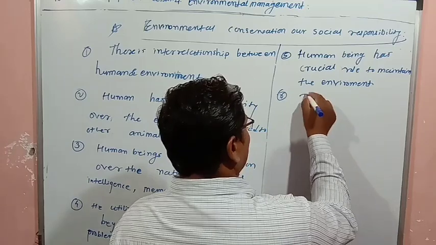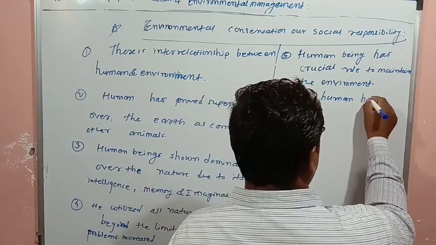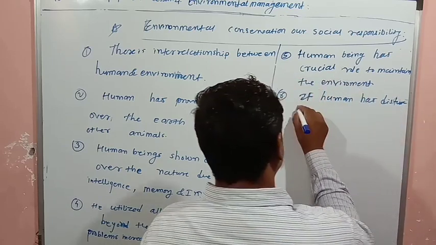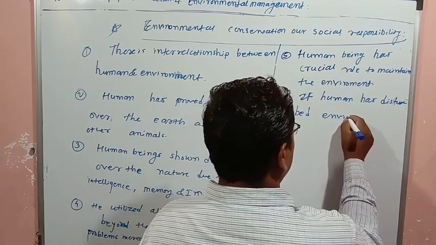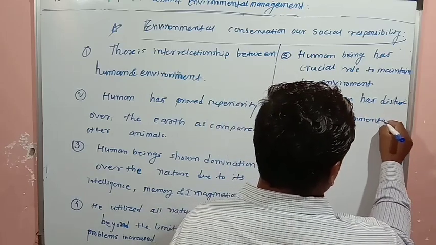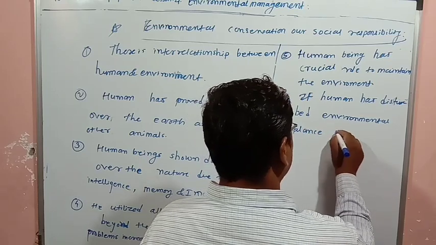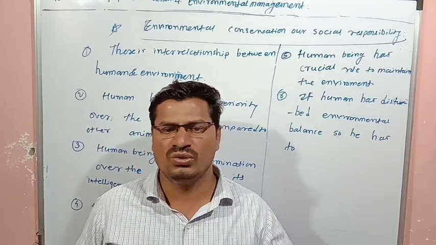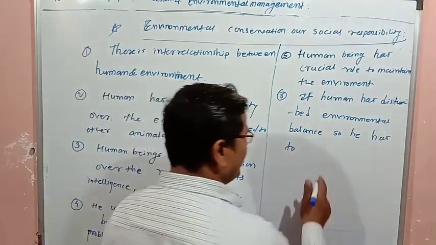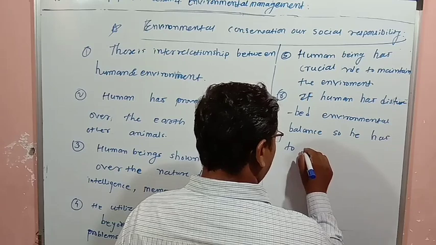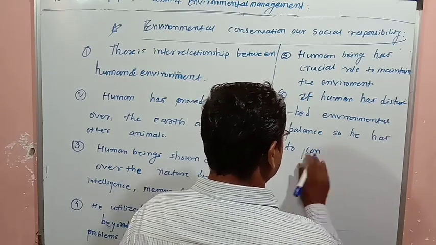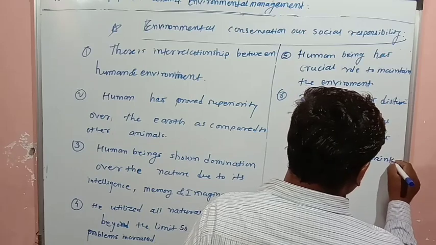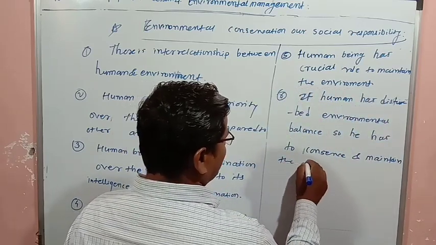If humans have disturbed the environmental balance, they have to conserve and improve the environment, and conserve and maintain the quality of the environment.